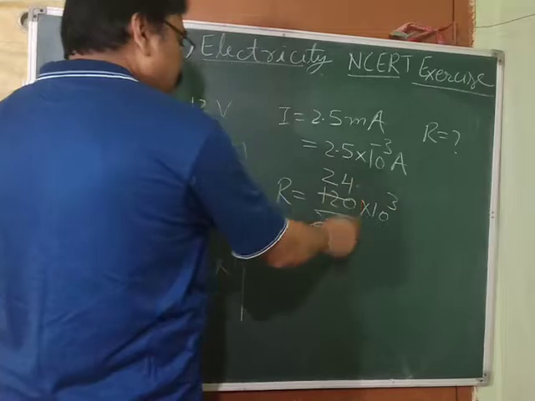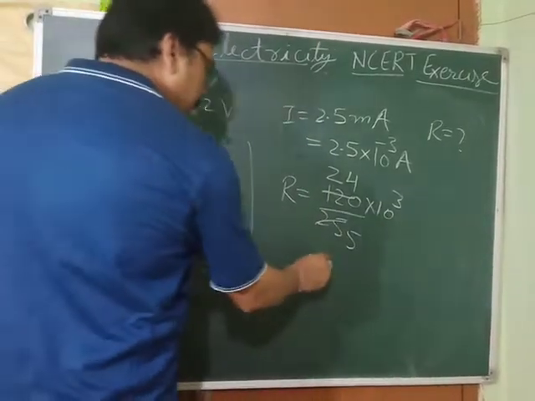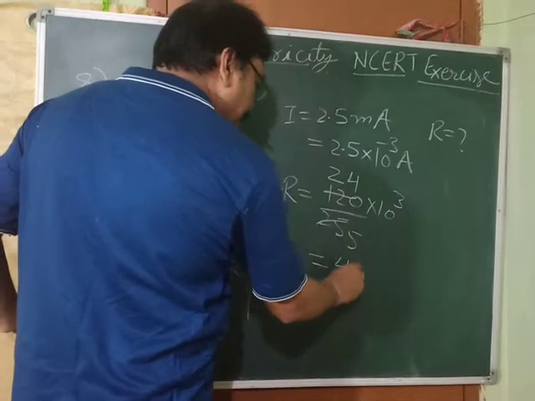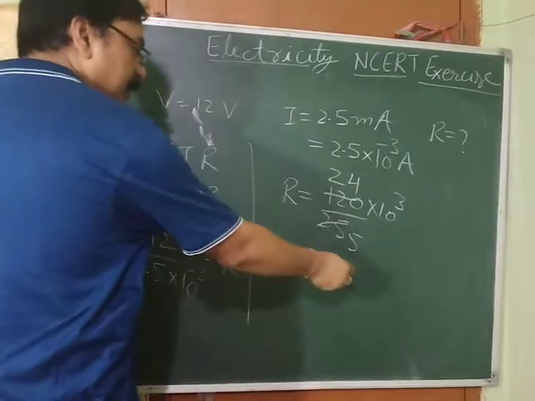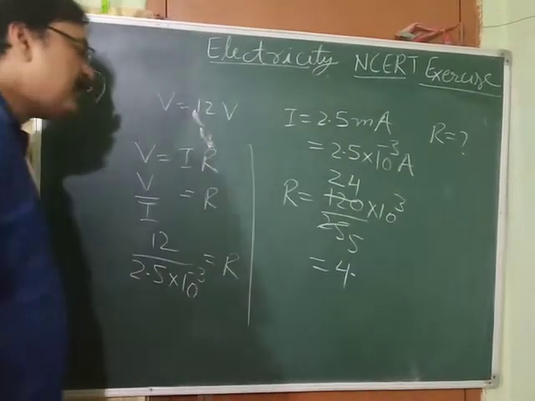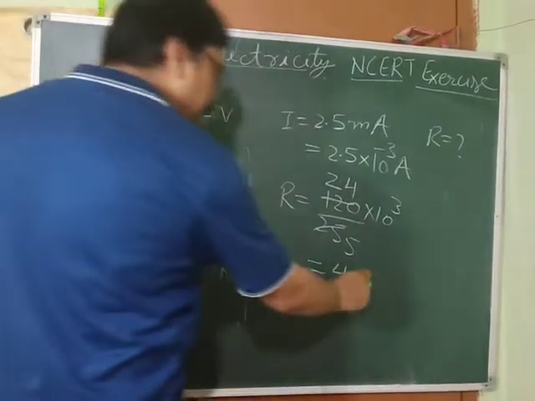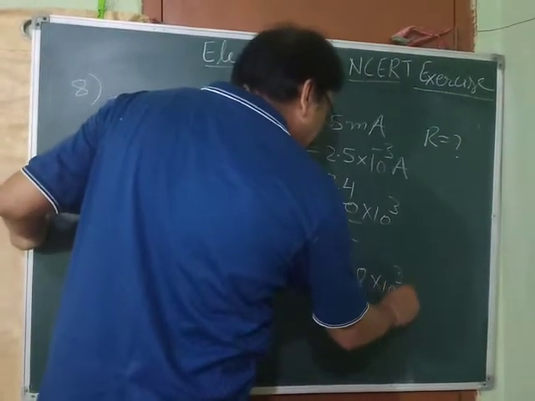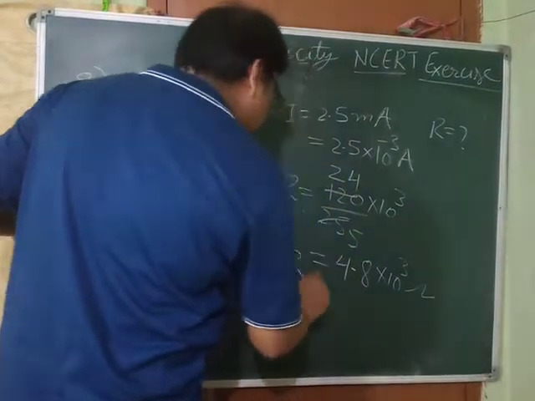Now 24 we have to divide by 5. 5 4s are 20, 4 is left. Decimal I have placed, we will get 0.40. 5 8s are 40. Into 10 to the power 3. This is the resistance we required.